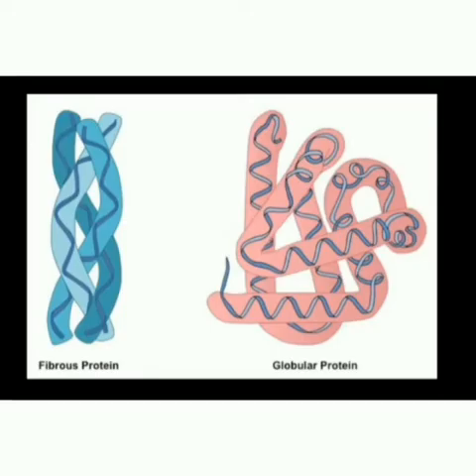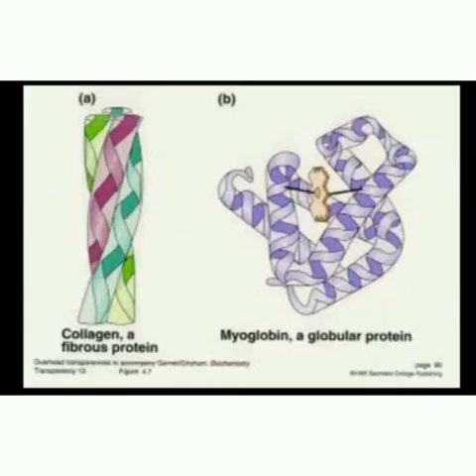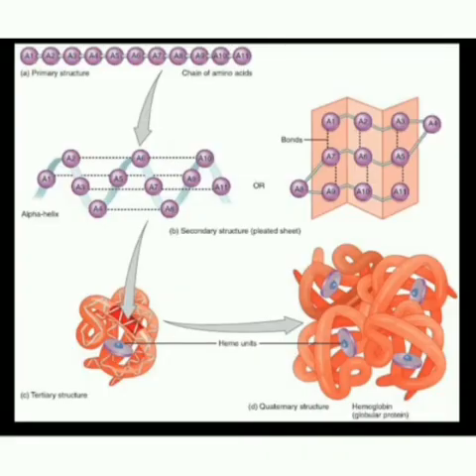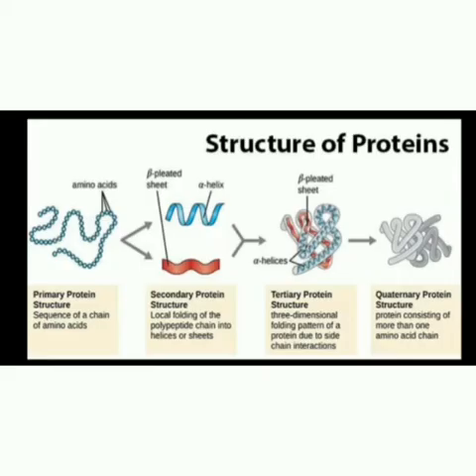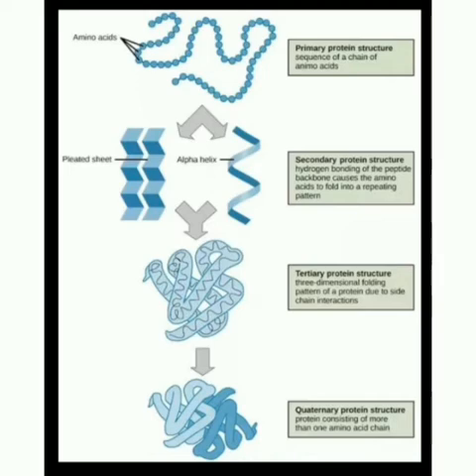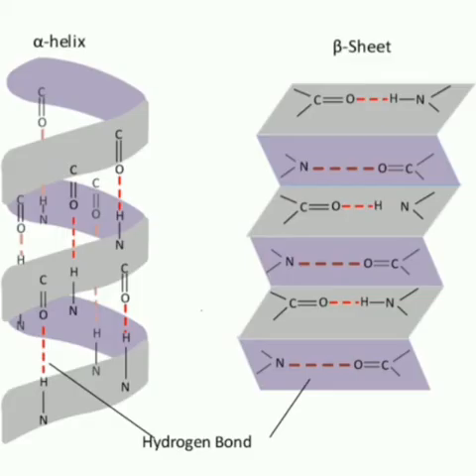Proteins have peptide linkages between amino acids. Proteins are classified into two types on the basis of their molecular shape: fibrous proteins and globular proteins. Fibrous proteins are insoluble in water and globular proteins are soluble in water. Insulin and albumins are common examples of globular proteins. Protein structure is divided into primary structure, secondary structure, tertiary structure and quaternary structure. Secondary structure is further divided into alpha helix and beta helix. Of these, alpha helix is more stable than beta helix.